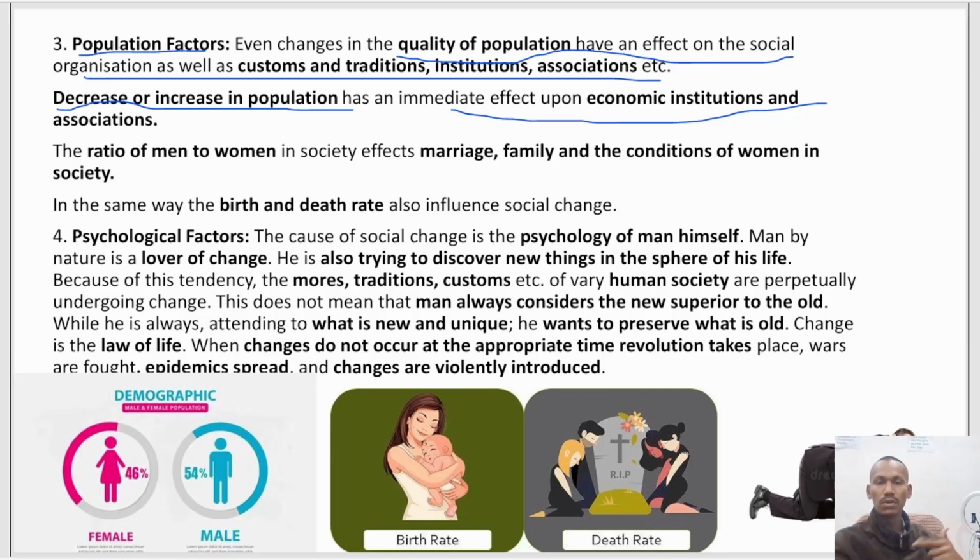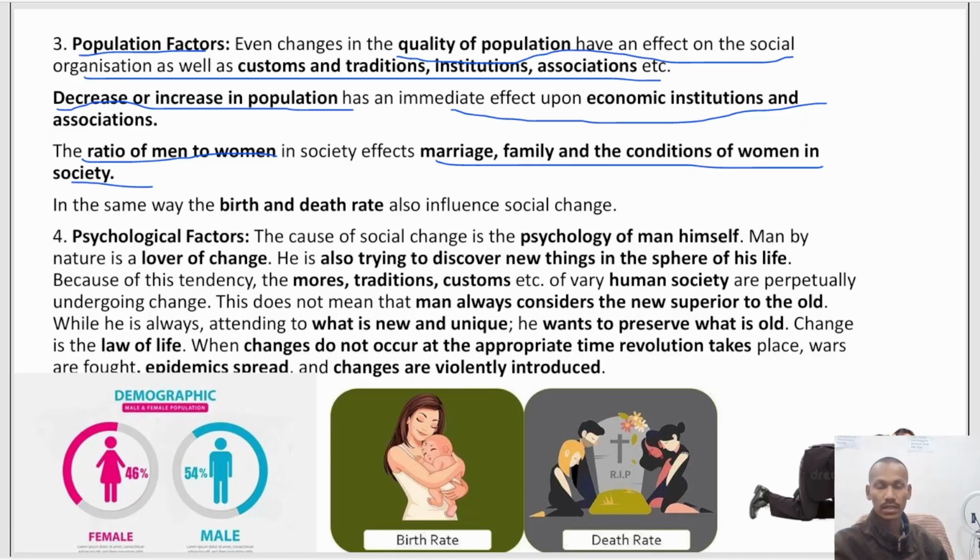So when the population increases, the value of money will decrease because the amount of money will increase. When the population increases, the economic institutions' burden also increases, so the production of money increases, so the value of money decreases. And when the population decreases, the burden will decrease, the printing of money will decrease, and the value of money will increase. Then the ratio of money to men will affect marriage, family, and the conditions of women